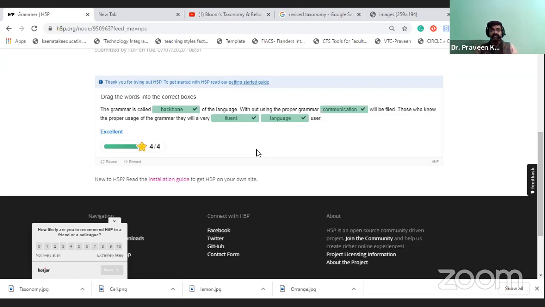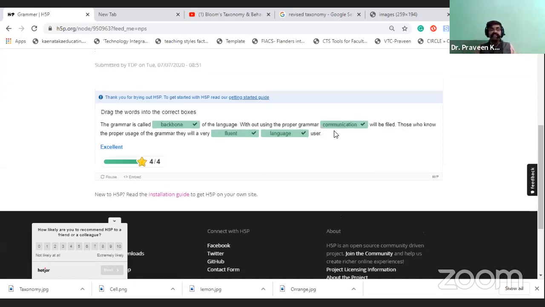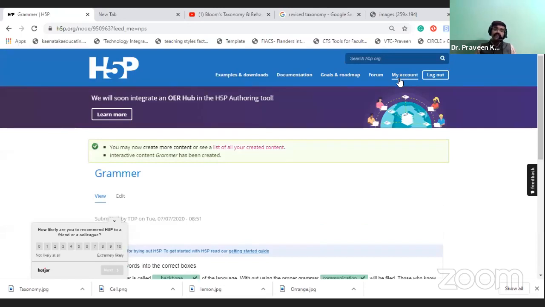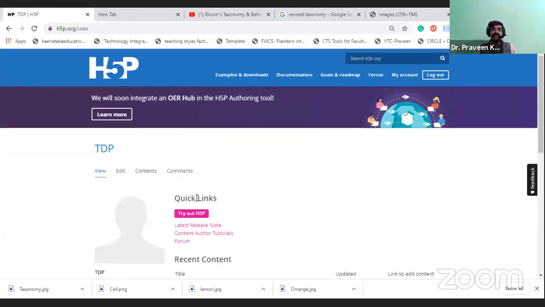There is a definition and a description for the concepts. So you can select the concept and provide the description. In that description, you can add this type of information, and the student will much enjoy it. So this is a second type of interaction we can create by using H5P.